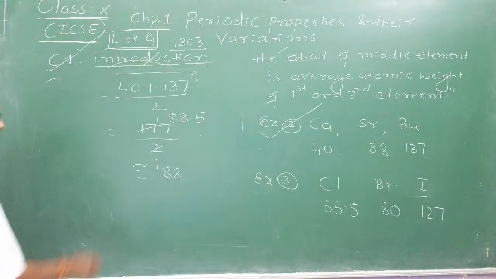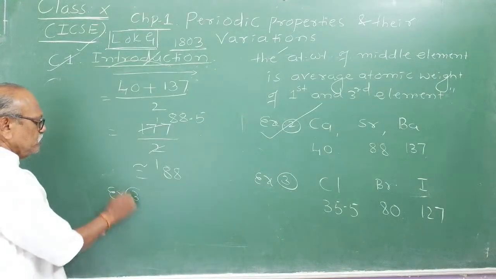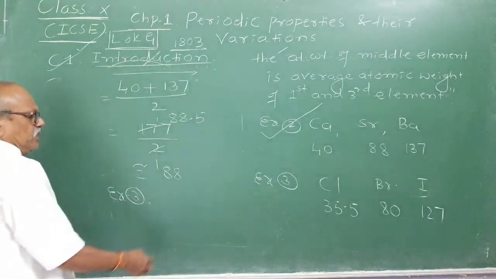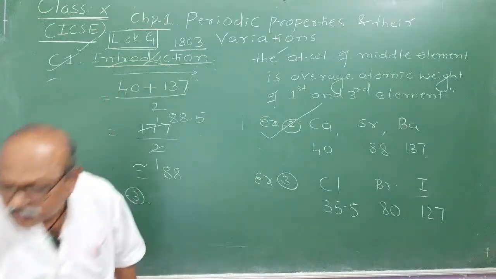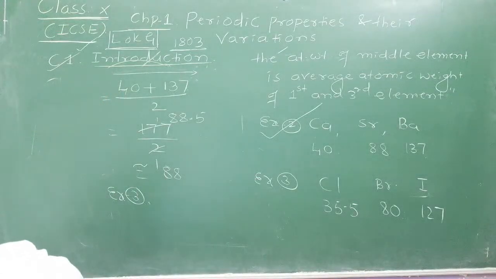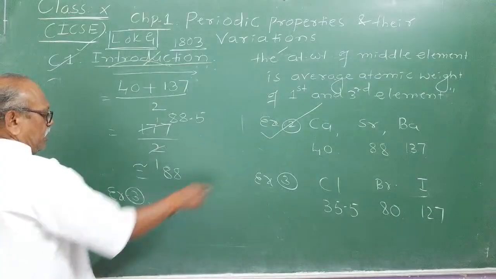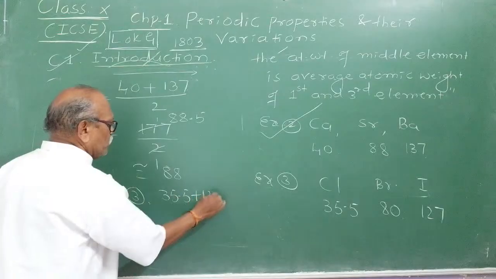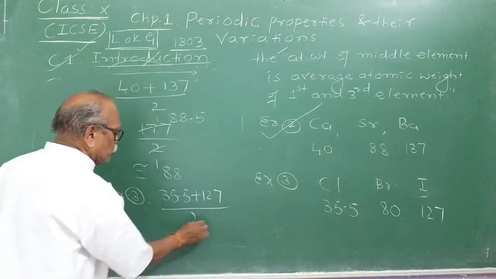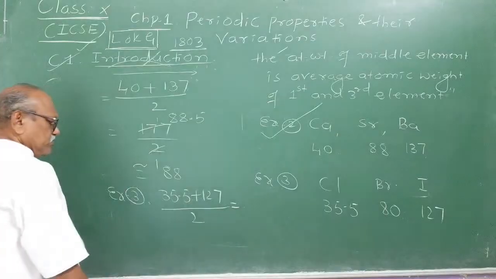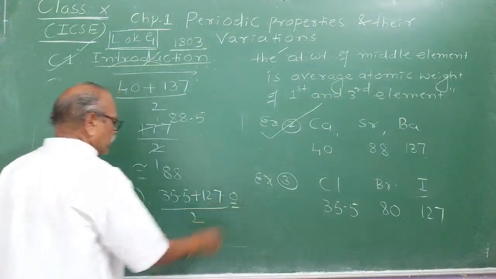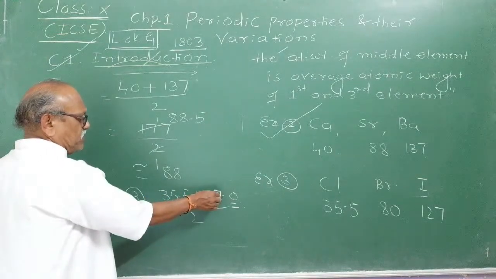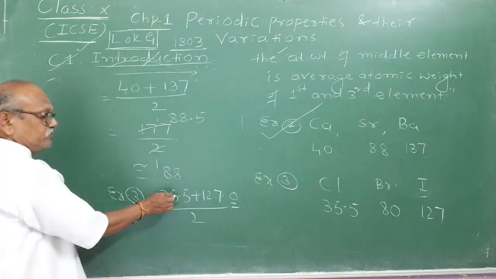Similarly, check example 3. Chlorine, bromine, iodine. Okay, bromine. Let us take the average of the other two: 35.5 plus 127, divided by 2. Add it: 120 plus 30 is 150. 150 plus 7 is 157. 157 plus 5.